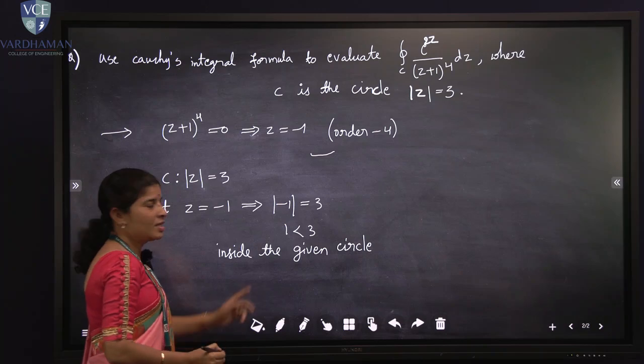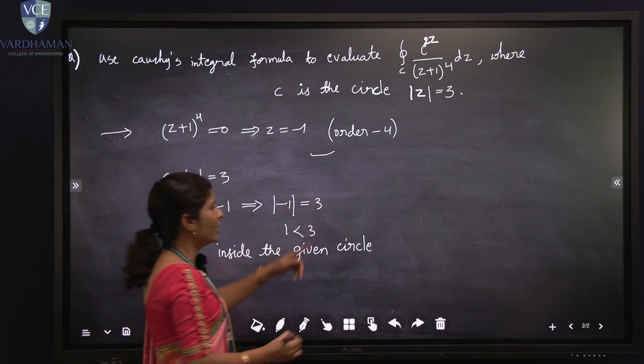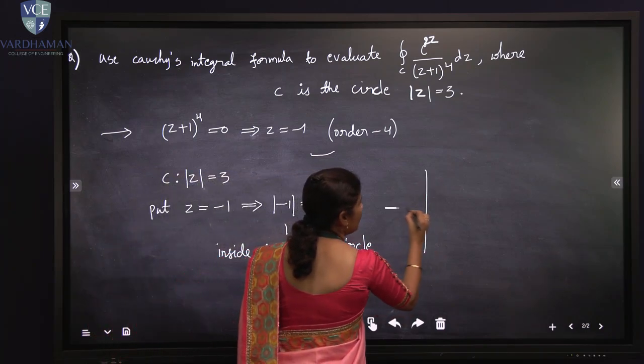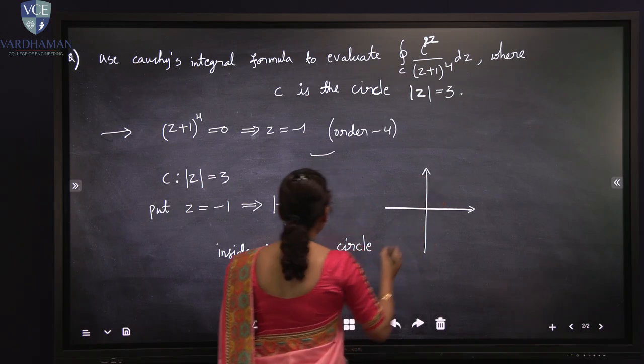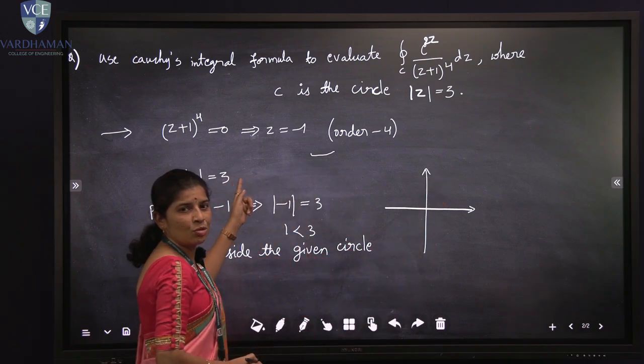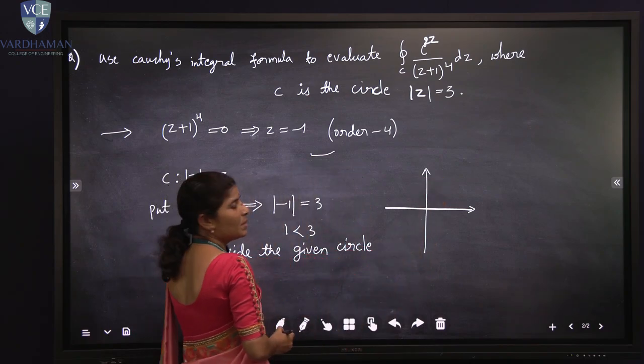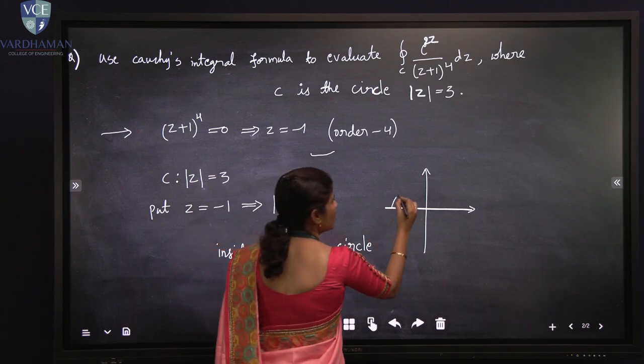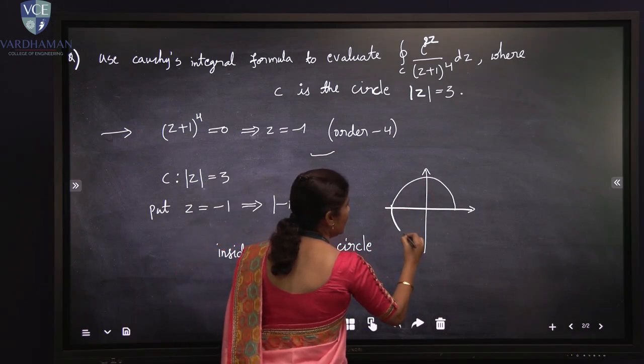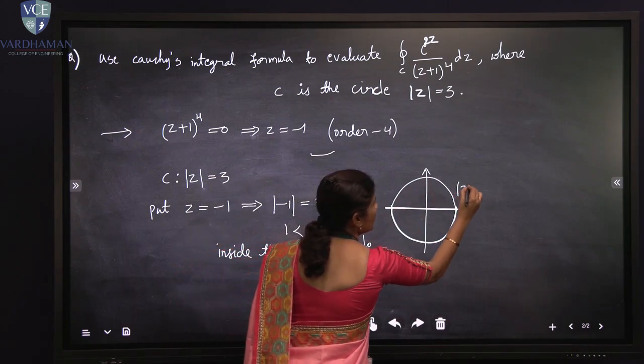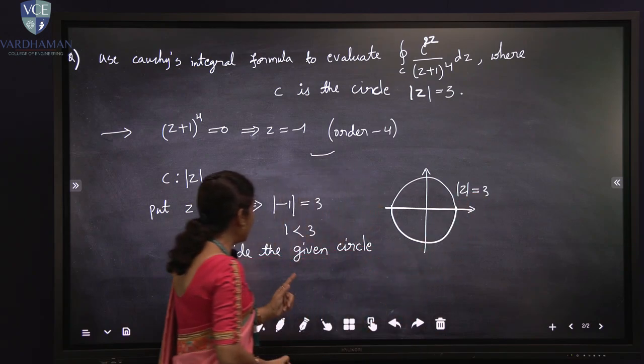If we take this singularity in a graphical representation, I will take the x-axis and y-axis. |z| = 3 means x squared plus y squared equals 3, so this is the circle |z| = 3.